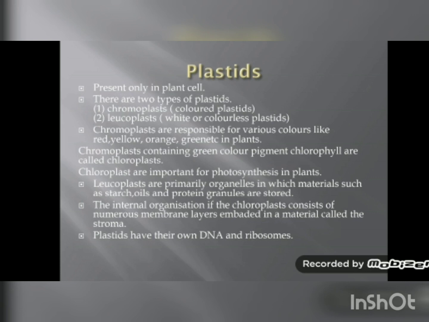Now chloroplasts are actually responsible for photosynthesis in plants. Now leucoplasts, as they are colorless plastids, store starch, oils and protein granules. Okay, the internal organization of the chloroplast consists of numerous membrane layers embedded in a material called stroma. Plastids have their own DNA and ribosomes. So the internal organization of chloroplast consists of numerous membrane layers, and they are embedded in the material called stroma.